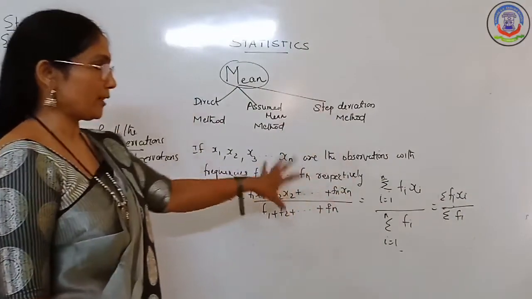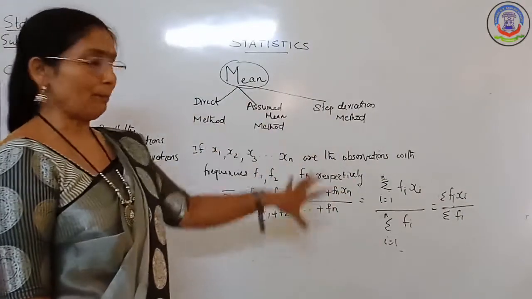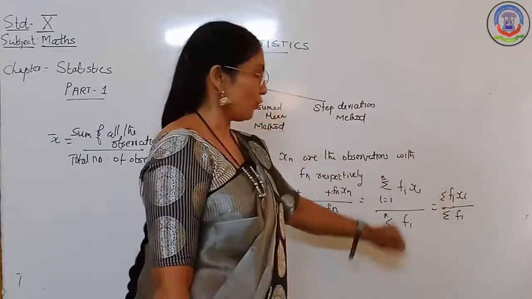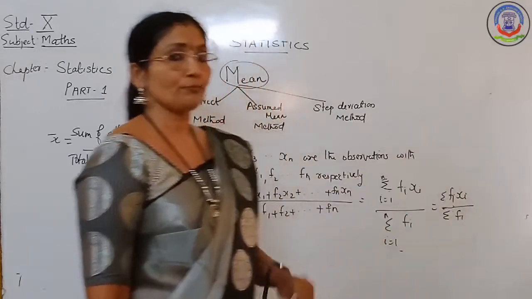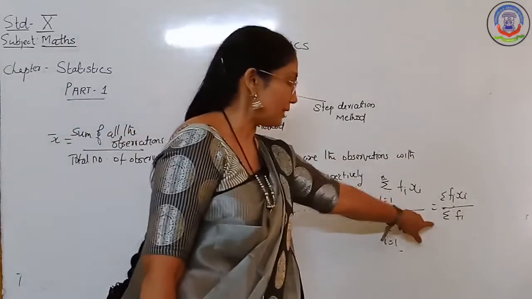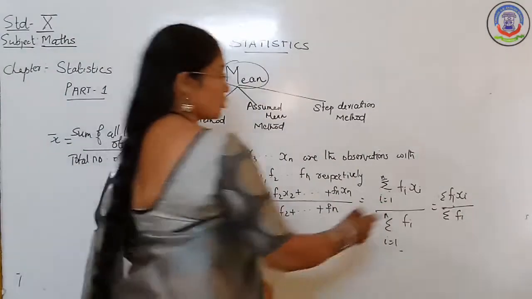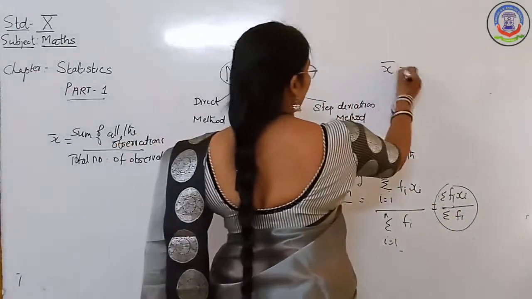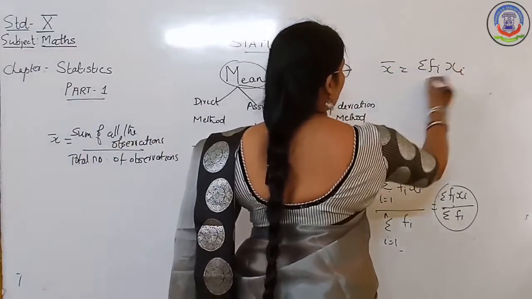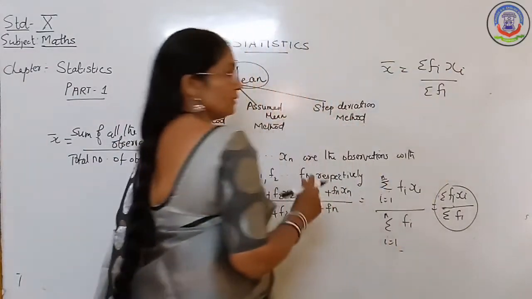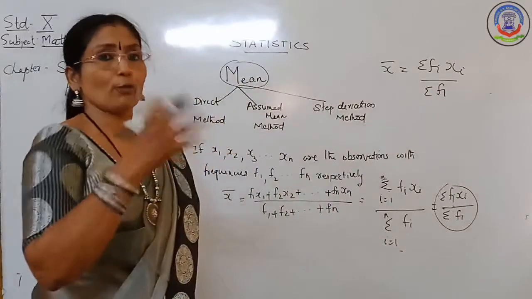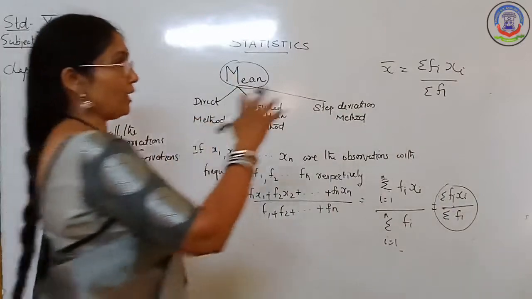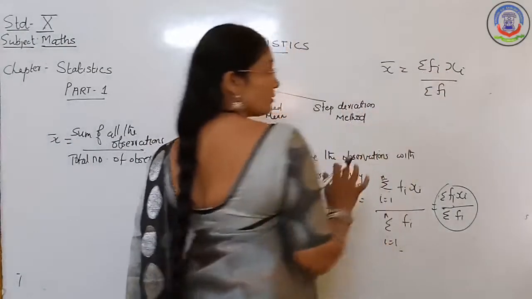For each observation, you multiply by its frequency and write sigma fi into xi, the summation of that, divided by the total frequency, that is sigma fi. This is the short form you have to write. That means x bar is equal to sigma fi xi divided by sigma fi. This is applicable for both ungrouped as well as grouped data. For ungrouped data, you directly multiply xi into fi and take sigma fi.